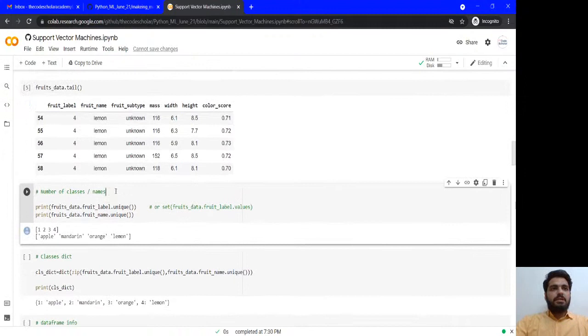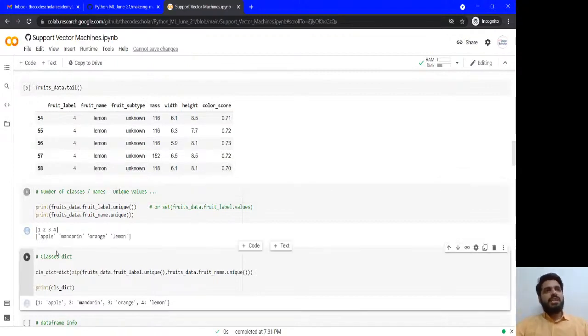Number of classes or names. This means I am finding unique values. I am trying to find unique values in my fruit name. How many unique values I have, and in fruit label, how many unique labels I have.